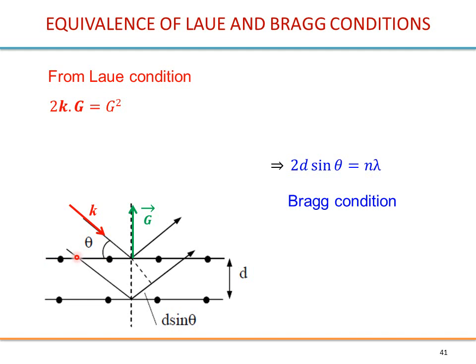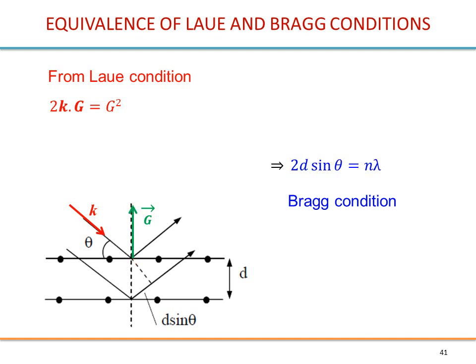These planes are defined in the reciprocal space by vector G. According to Laue, you have a constructive interference if k prime, which would be in this direction, minus k equals G.